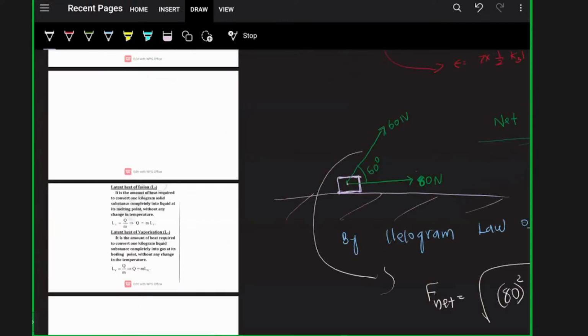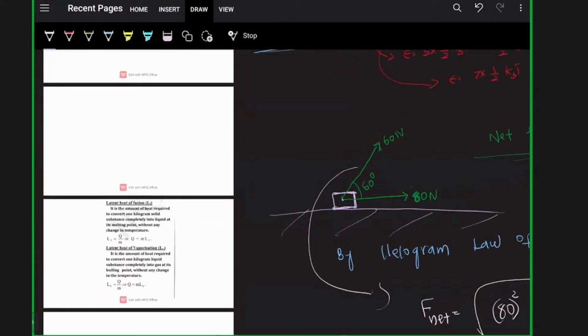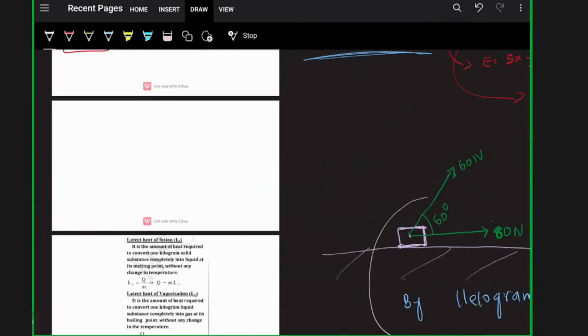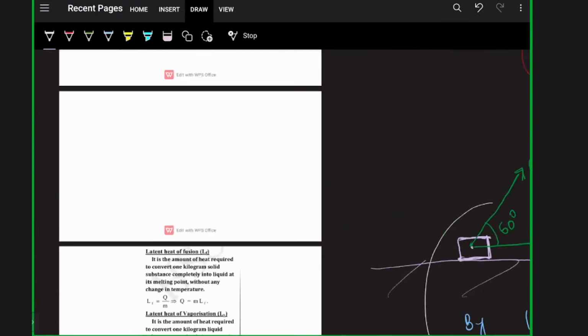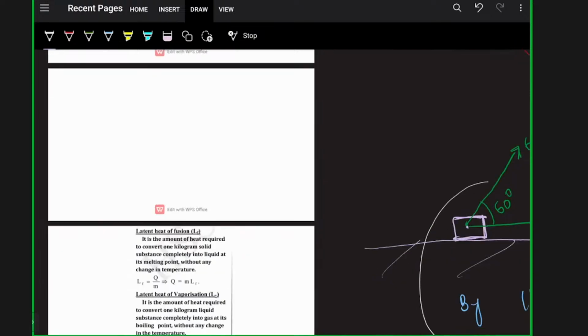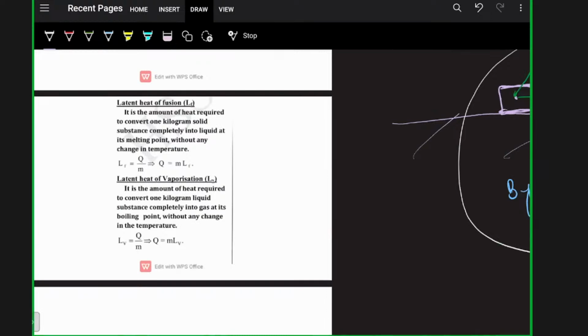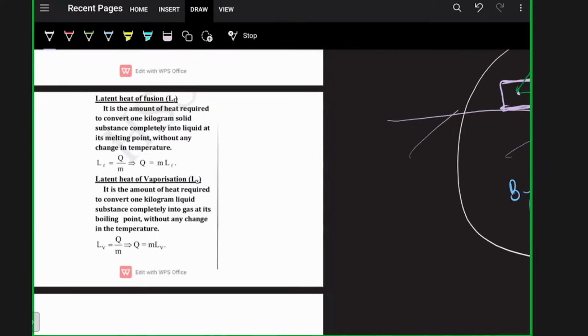what is the difference between latent heat of fusion and latent heat of vaporization? Okay, I have got it. This is the question I have been asked. Latent heat of fusion versus latent heat of vaporization, what is the difference? Basically, it's again from thermal properties of matter. That chapter I have discussed already on YouTube. You can go and watch that. I have beautifully explained the chapter.